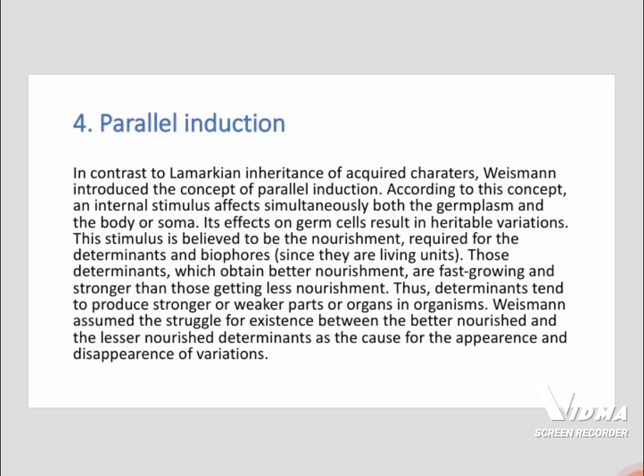Biophores are living units. So, those determinants which obtain better nourishment are faster growing and stronger than those getting less nourishment. Thus, determinants tend to produce stronger or weaker parts of organs in an organism. Weismann assumed the struggle for existence between the better nourished and the lesser nourished determinants as the cause for the appearance and disappearance of variations.